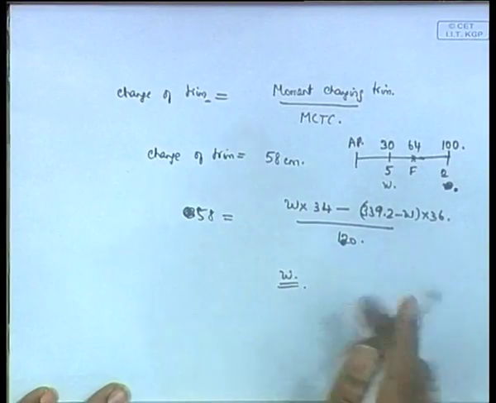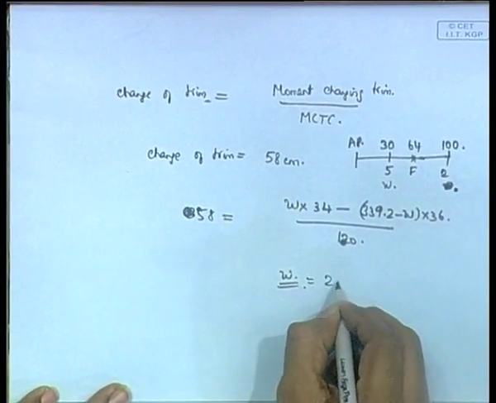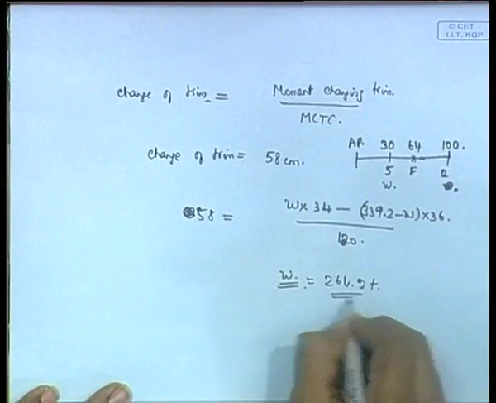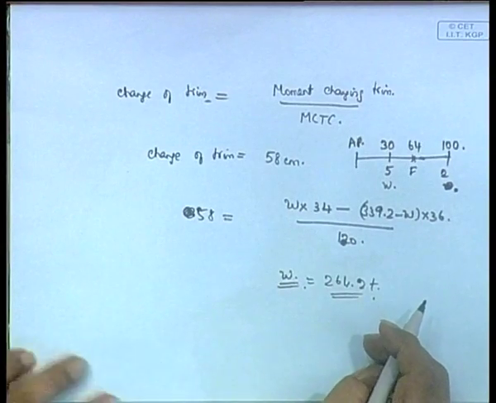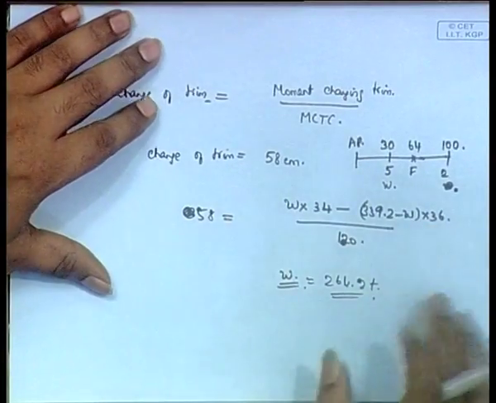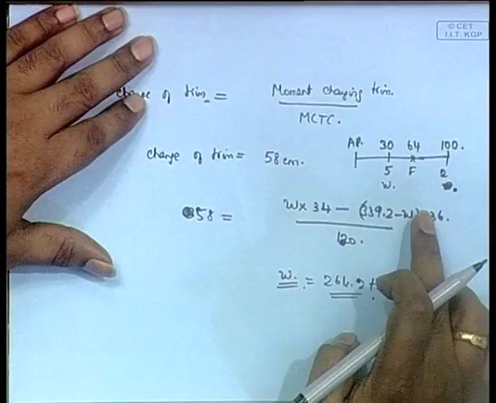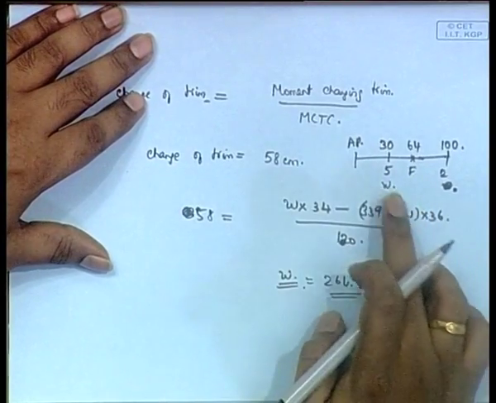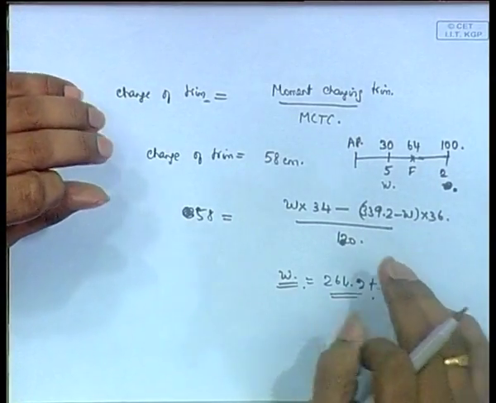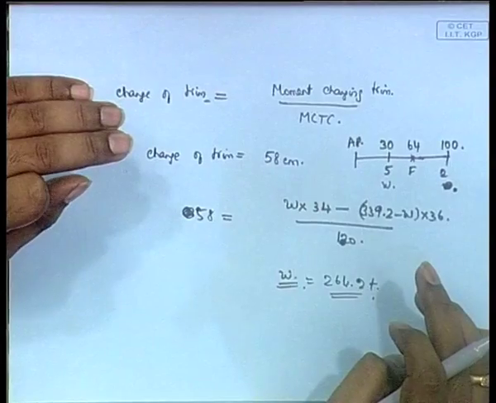Then you will get W is equal to, in this case, 264.2 tons. So that means you need to put 264 tons in hold 2, and the rest of it, which is some 75 tons, you put in hold 5. So this is the way to distribute the cargo, which is the problem.